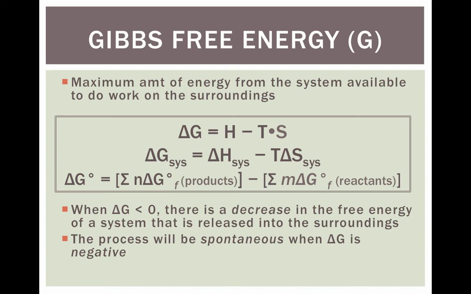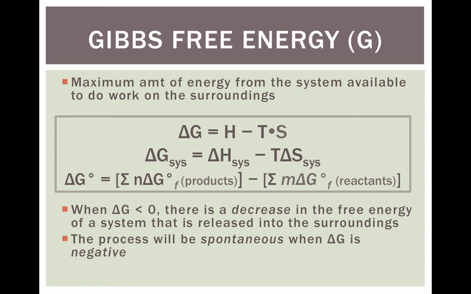Gibbs free energy with a symbol of G is very similar to the free energy that we talked about before. Gibbs is a person who discovered this, which is why it's going to be a capital G. This is the maximum amount of energy from the system available to do work on the surroundings. Again, it's free energy, the amount of energy that's free to do work.